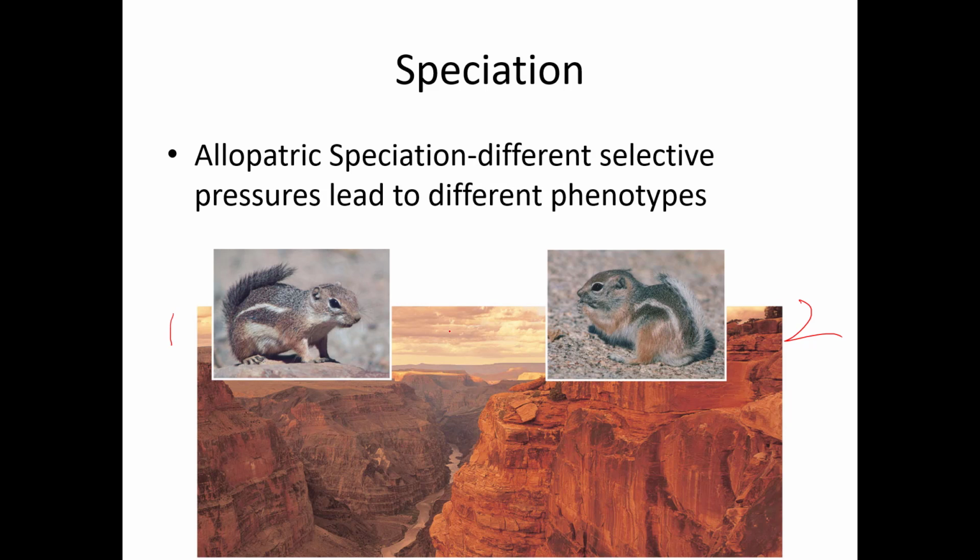Different selective pressures led to different phenotypes, and therefore eventually they don't breed with each other even when they encounter each other. By different selective pressures, we mean different drivers of natural selection. So different food sources, different predators, different habitats, things like that. They've adapted to different conditions, and they've become different, both genetically and phenotypically.